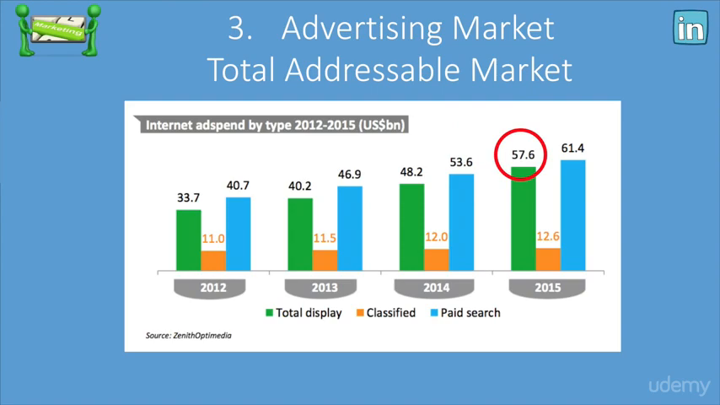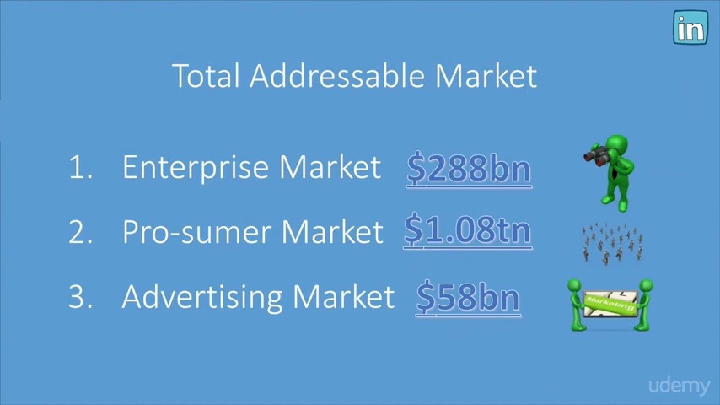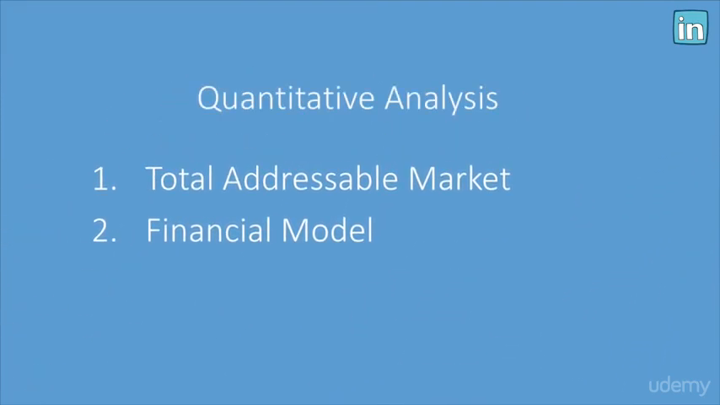It's a little bit stale, but that's okay, for the internet ad spending market. And of course, LinkedIn will never get 100% share of that. But if you add up all three of these total addressable markets, then there you go. The total addressable market for LinkedIn is about $1.4 trillion, which is absolutely enormous. So from a quantitative analysis perspective, we've just done the total addressable market. The next step is to build the financial model, which we'll start in the next section.